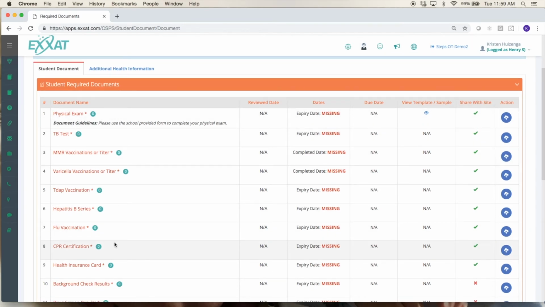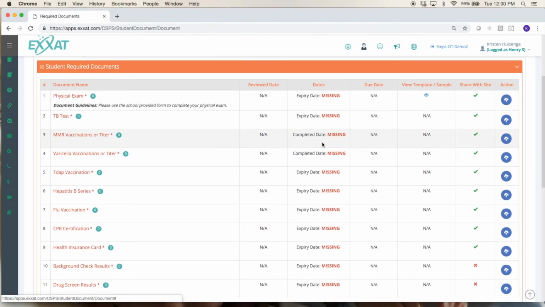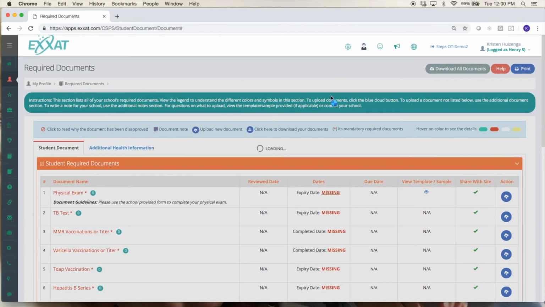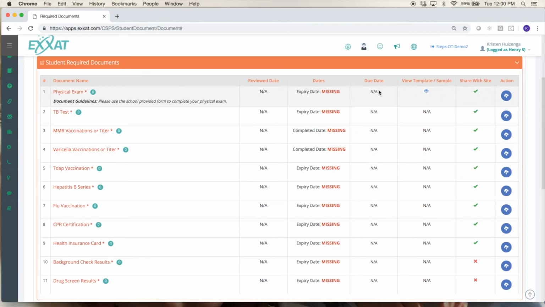So you'll want to be sure to upload each document, and then in the dates column, your school might have asked you to put in some dates. For example, the date it expires, you'll just want to click on missing and fill out that date. If your school asks for a completed date, that means they want to know the date you received your varicella vaccine or titer, for example. So just be sure to fill out those completed dates too, and you can see with all of these whether you have a due date for them, it'll be listed here, and if this document is going to be shared with the site. So lots of information for you here, and be sure to upload all of those documents.